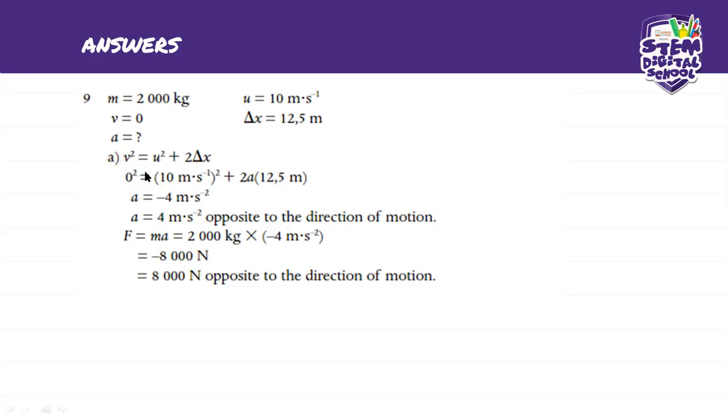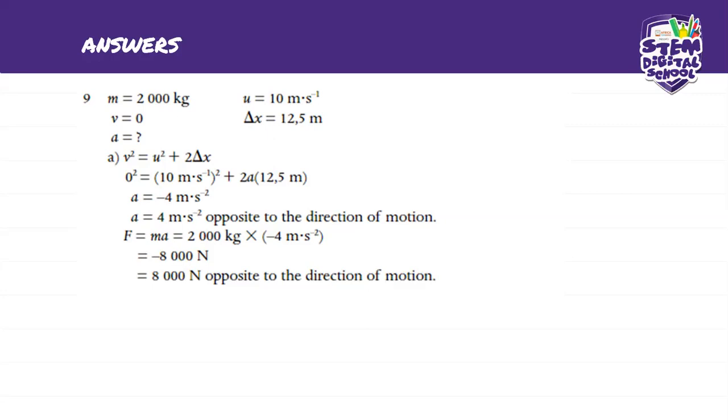Our initial velocity is 10 meters per second, so 0 equals 10 squared plus 2a times 12 meters. Then from there we can make a the subject of the formula and find the answer for acceleration. Acceleration has direction, so you don't write minus 4 meters per second squared. You write 4 meters per second squared opposite to the direction of motion. Are we together? So this is our retarding acceleration.